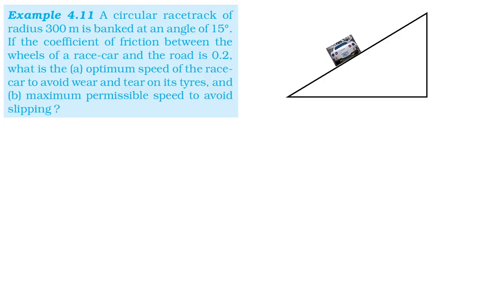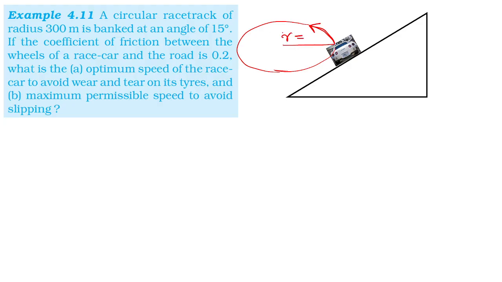All of you please listen. So the car is going to take a turn. Understood? A circular race track of radius. The radius means, please memorize, the car forms an arc. If I complete that arc, I will get a circle like this. That is said to be the radius. Please note that.